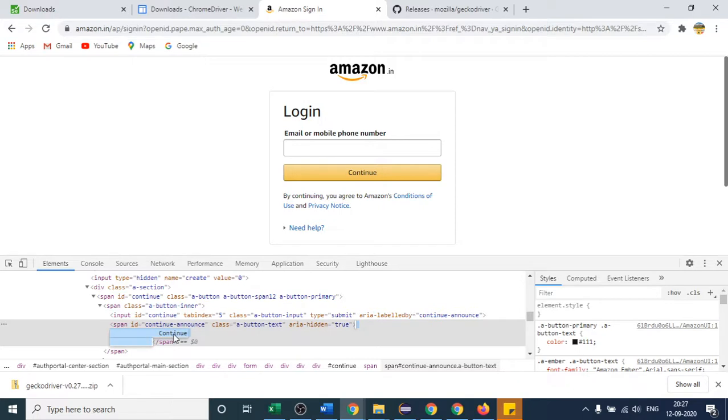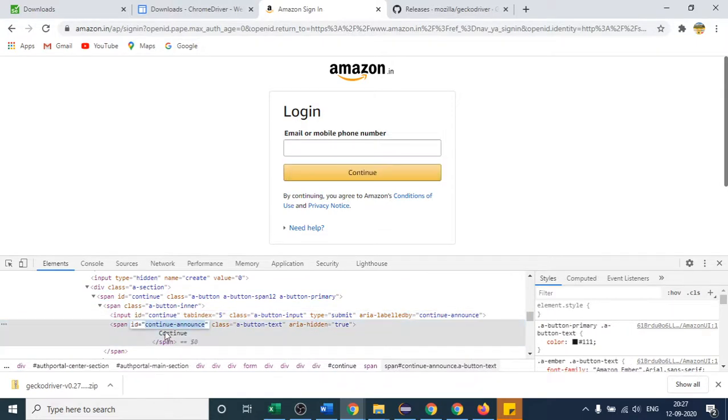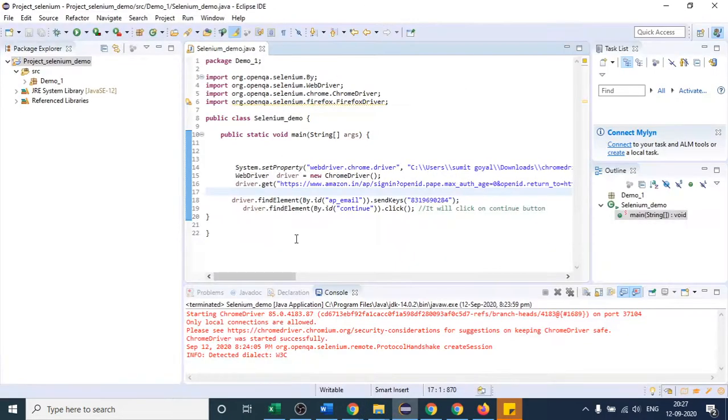I hope you are able to see. So we have to take this ID, not this one or this one, because this text is present inside this tag. So I will simply copy this ID value.